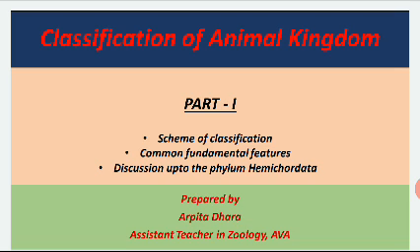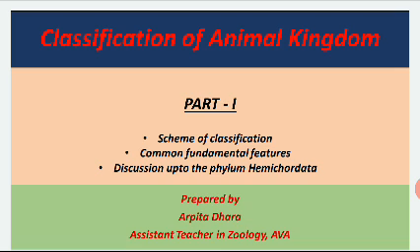Now before going to the main discussion, let's see the term classification. Classification is the grouping and placing of the organism in a particular rank or position, and this classification is very important for the identification of the organisms. According to the 5 kingdom classification, there are 5 kingdoms. First one kingdom Monera, second one kingdom Protista, then kingdom Fungi, then kingdom Plantae, and the last one kingdom Animalia.